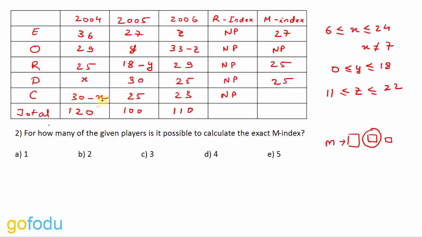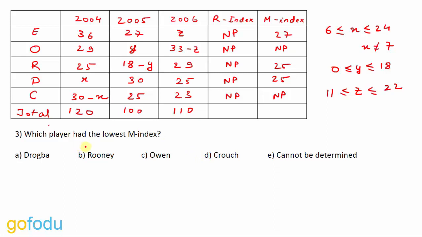But for the rest of the values, suppose X is 10, so this value becomes 20. So in this case, M index becomes 23. So Crouch has two possible M indexes, that is 24 and 23, but the exact value we cannot calculate, so it's not possible. So the answer for this question will be option C, that is for 3 players we can calculate the exact M index.